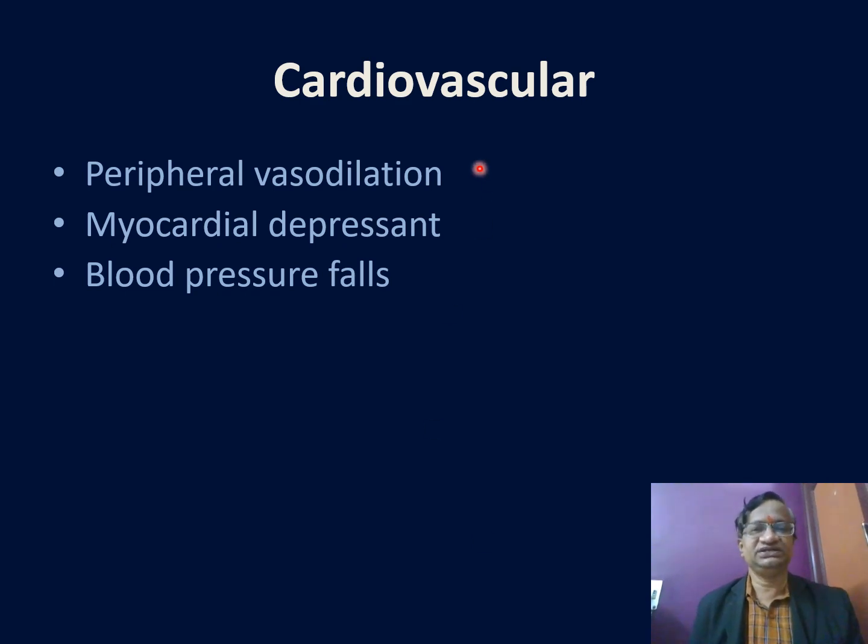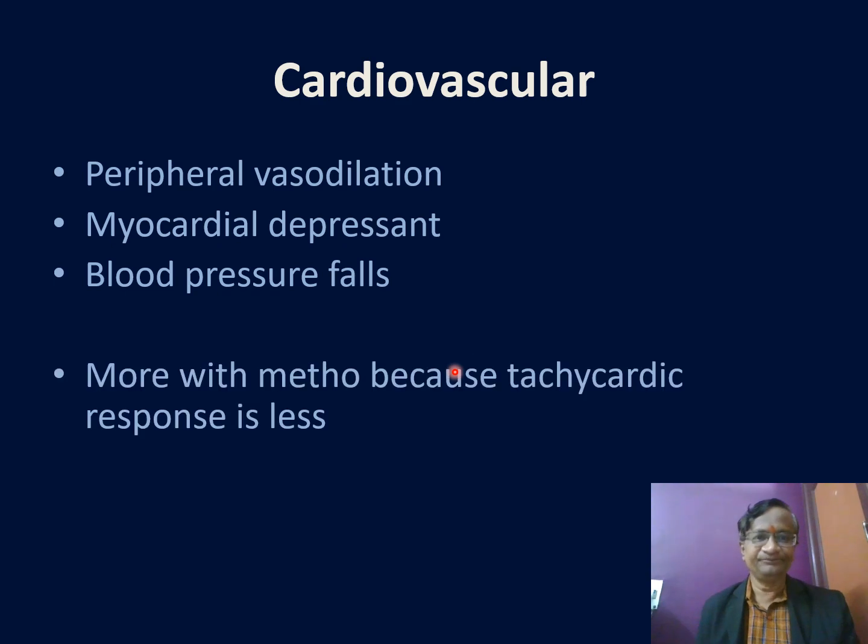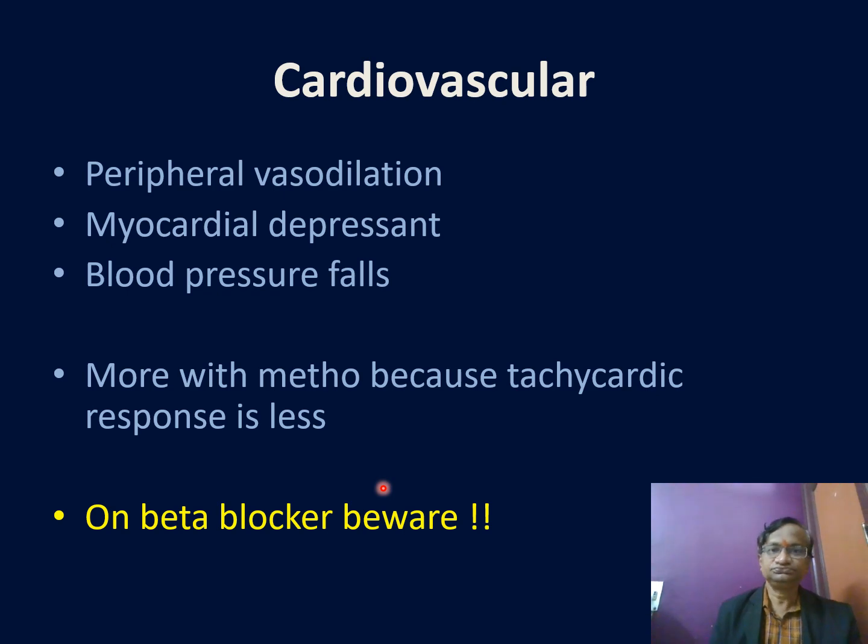What are the actions in the CVS? Peripheral vasodilatation, myocardial depressant, and this vasodilatation is predominantly venous and the blood pressure falls. More with methohexital because the tachycardic response is less. So on beta blocker, beware. There is a mild tachycardic response with thiopentone.